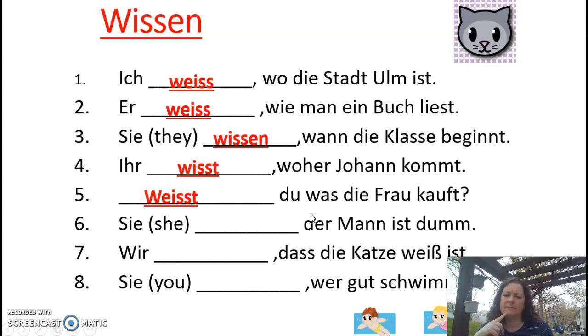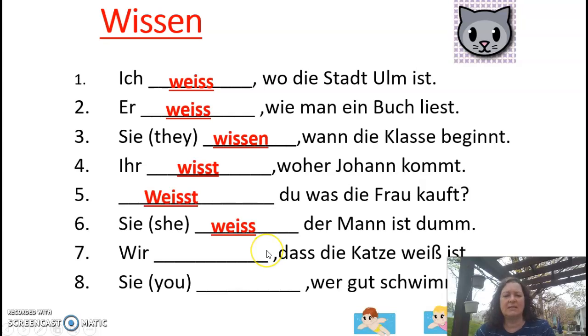Sie weiß, der Mann ist dumm. She knows the man is dumb. If she just knows the man himself, sie kennt den Mann. But here she knows the man is dumb. Here it's der Mann because it's like she knows that the man is dumb. So here the man is like the subject, but she knows the man, it's not.